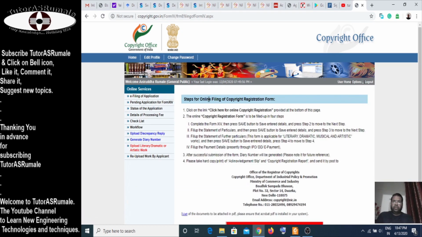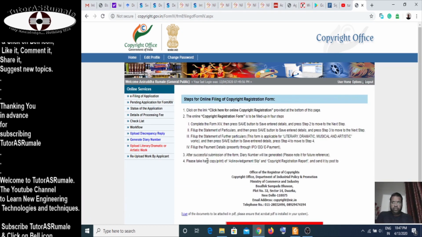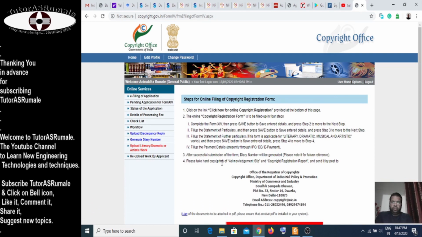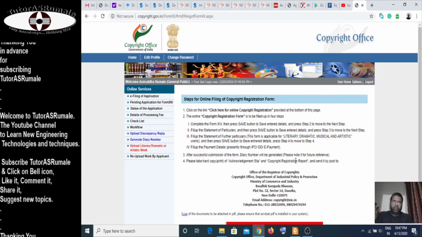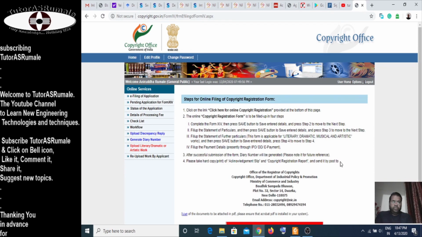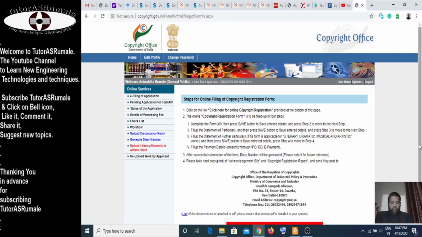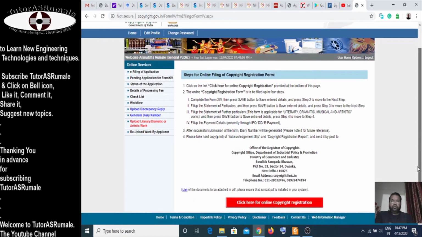Here you get the complete steps. Whatever you do, please take a hard copy print of the acknowledgement slip and the copyright registration report and send it by post to the following address. So that is what you have to do.